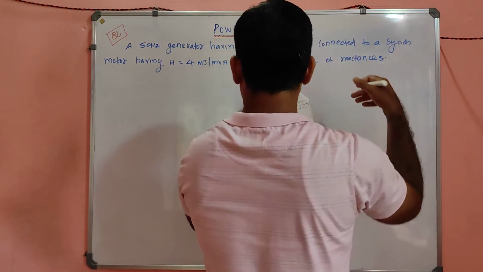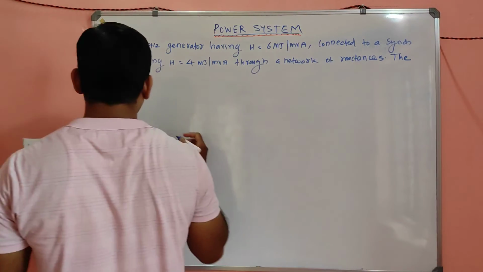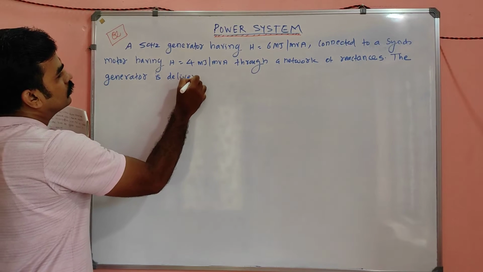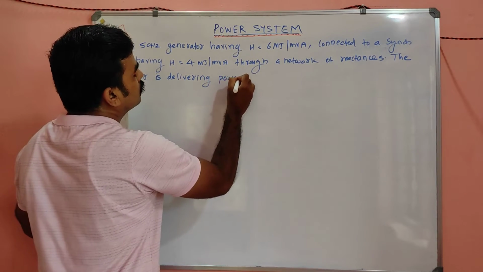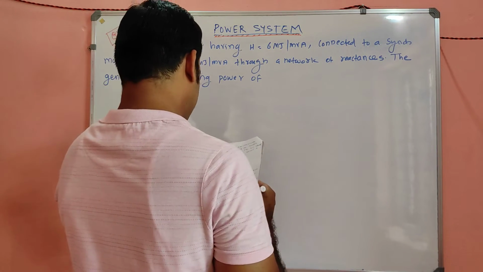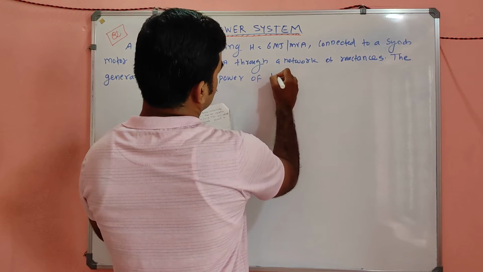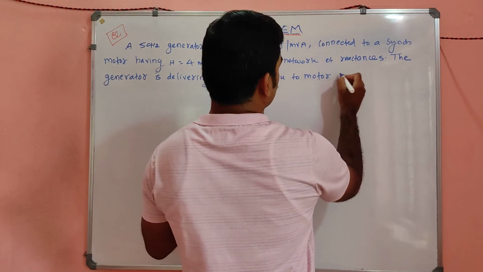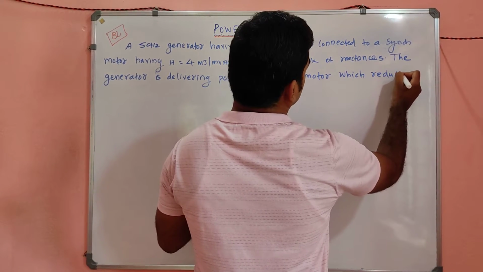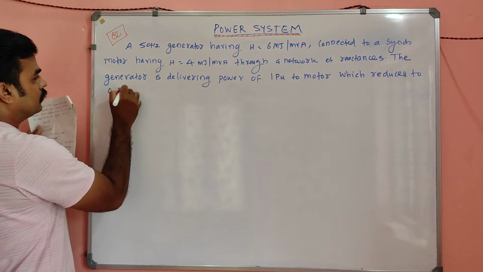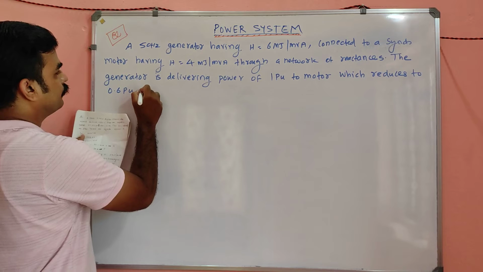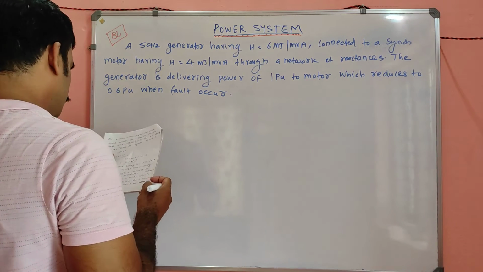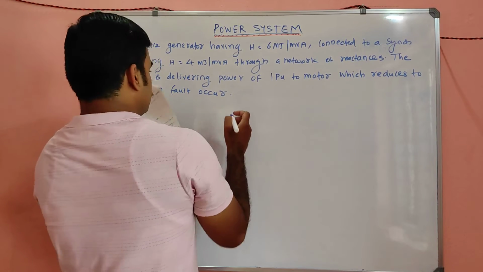The generator is delivering power of 1 per unit to the motor, which reduces to 0.6 per unit when a fault occurs.